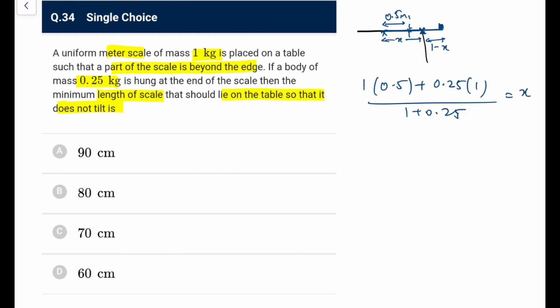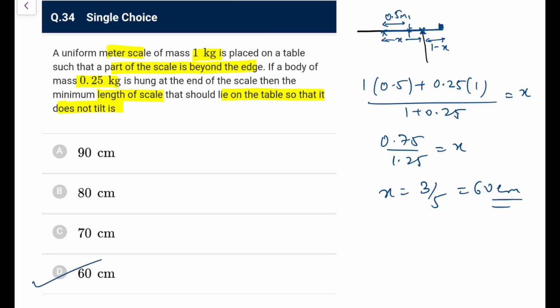So it is 0.75 upon 1.25 is equal to x. So x comes out as 3 by 5, or you can say 60 centimeters. That is option D. Go for it.